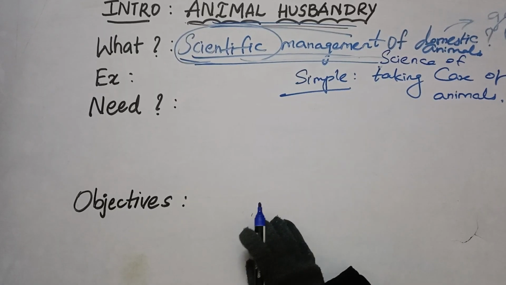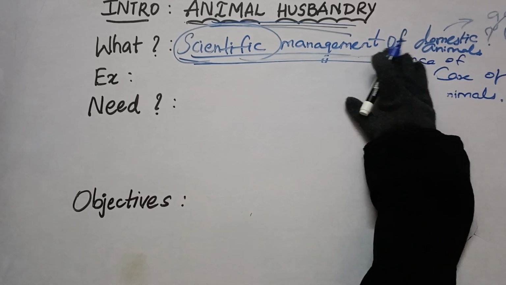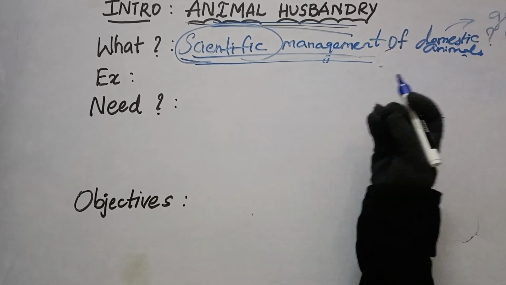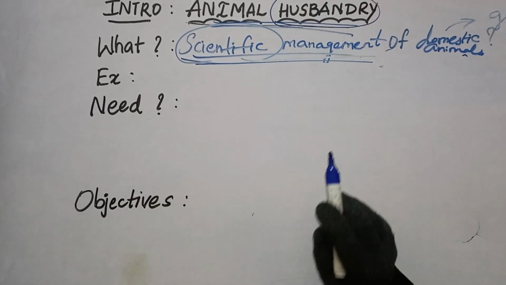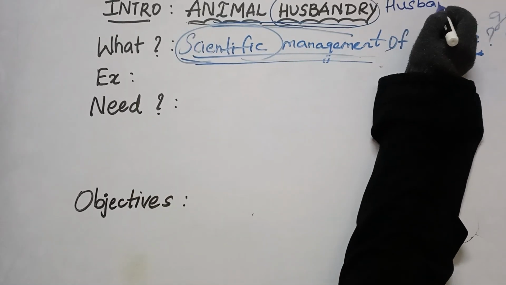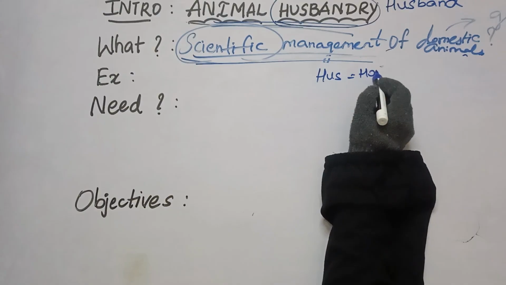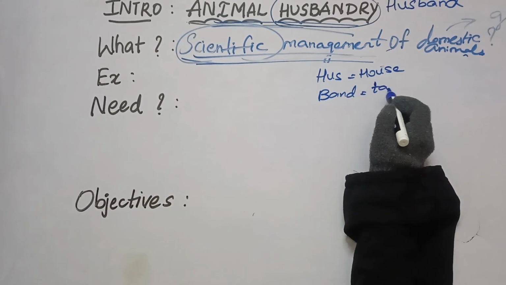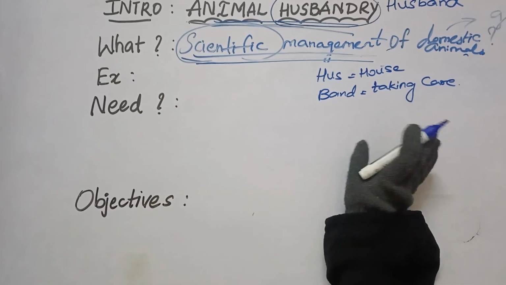Okay, so you might get confused and think, why is this word husbandry similar to the word husband? Yes, children, the term husbandry has come from the word husband. And what is the meaning of this word husband? Hus is equal to house, and band is equal to taking care. So actually this term is given to the one who takes care of the house.